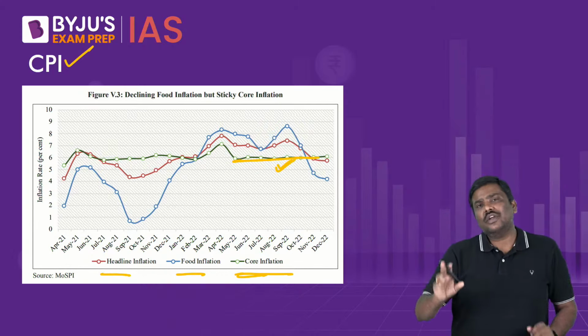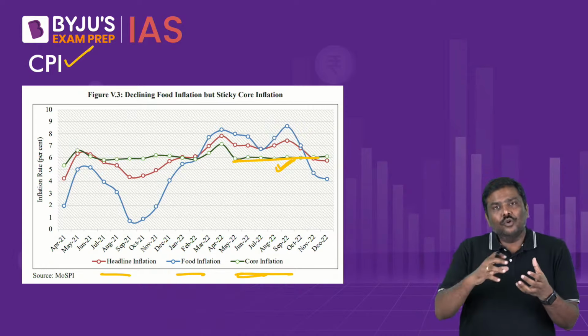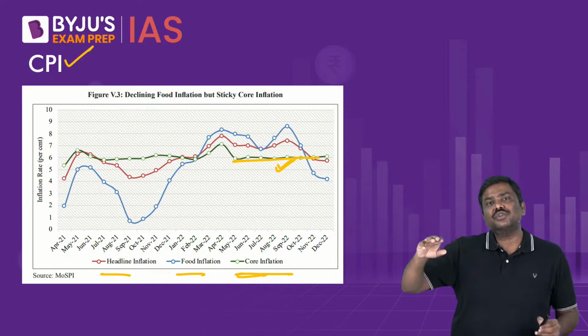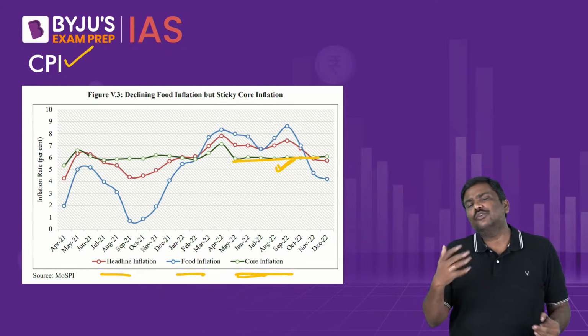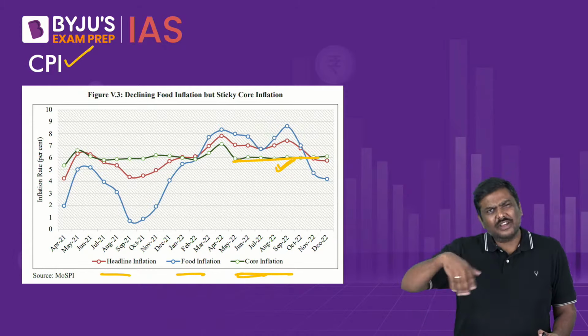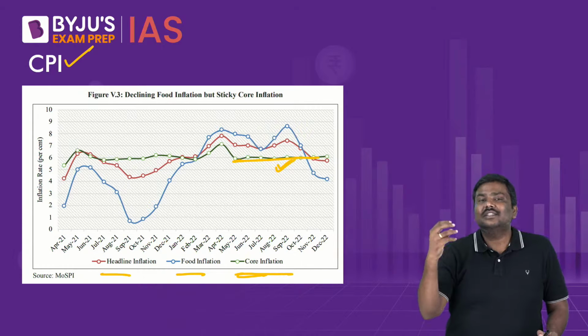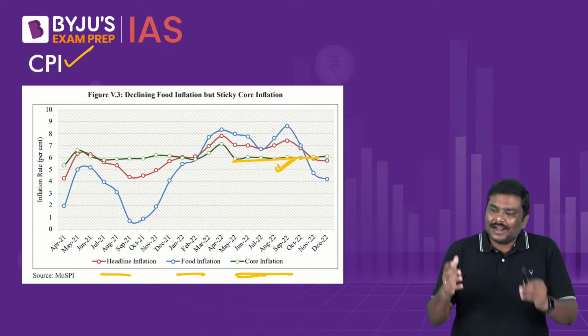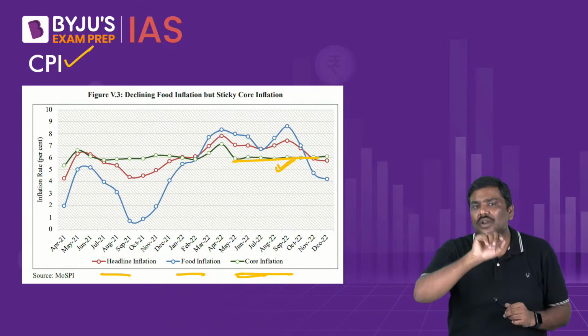Now what is core inflation? It's very simple. If you take CPI and remove the commodities associated with food as well as fuel articles, why? The prices of food and fuel are very volatile in the market, unstable. So I will exclude the food and fuel commodities and calculate the price rise for the remaining commodities. That is called core inflation.